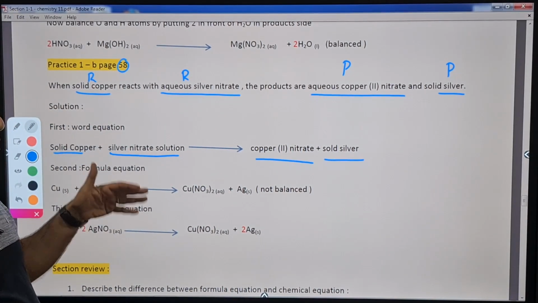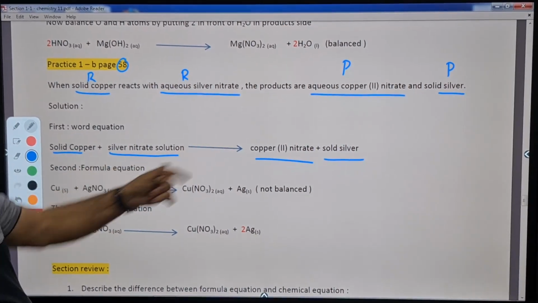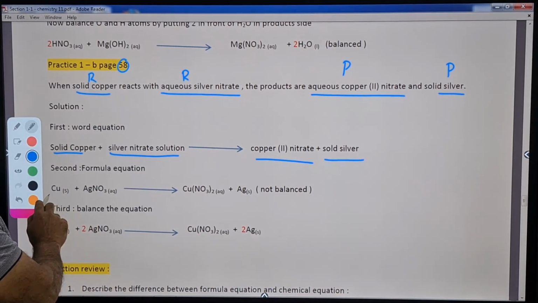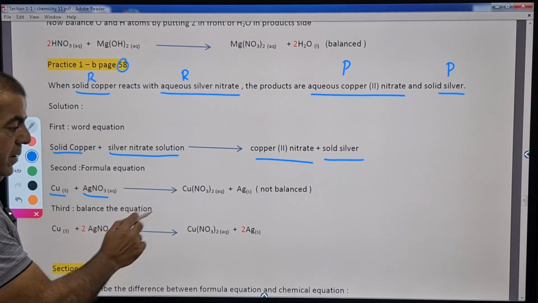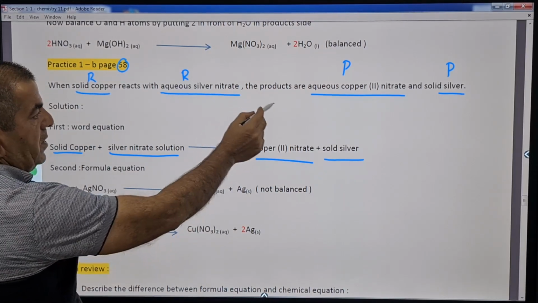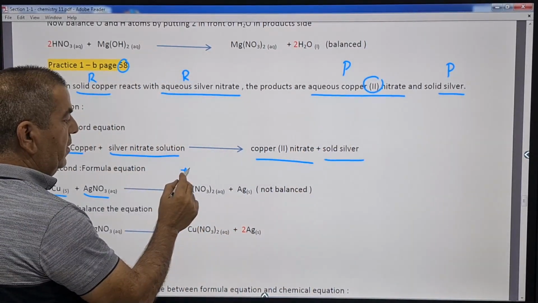Now let's convert the word equation into a formula equation. We're going to replace the names in the word equation by their correct formulas or symbols. So we have solid copper and AgNO3 stands for silver nitrate, and it's aqueous, yielding copper 2 nitrate. Why copper 2? We have 2, which means copper is positive 2 here.